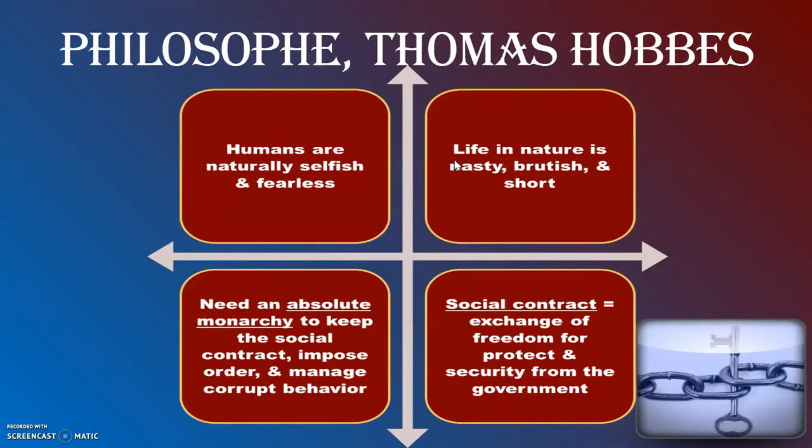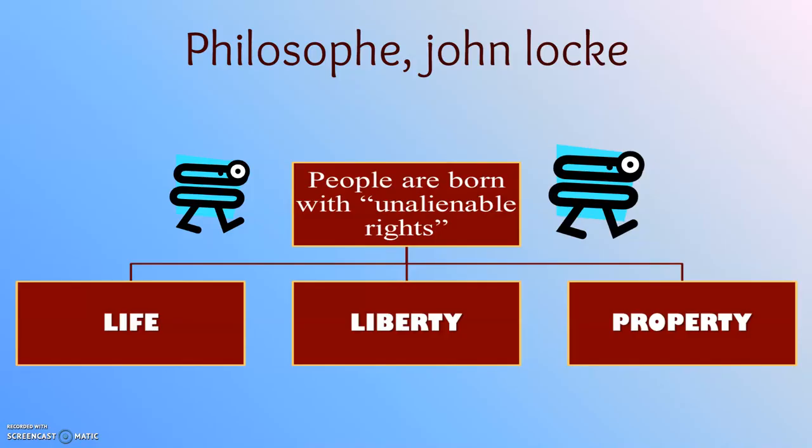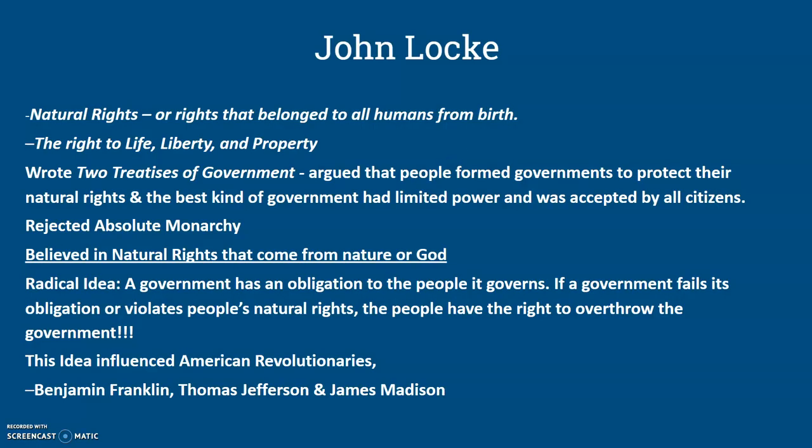Okay, philosophers, right? Things we talked about. So, remember the test, focus on the philosopher. What were their belief structure, and how was that found in the Declaration? There's Hobbes. Life in nature is nasty. Hobbes, in short, he did believe in the social contract, however, that had to be made. Locke said people are born with inalienable rights, life, liberty, property. He also believed that government had a limited power, and the best one was accepted by all citizens. There was no such thing as an absolute monarchy. It should be rejected. Natural rights come from nature, okay, not a king. And if government fails its obligation or violates people's natural rights, the people have the right to overthrow it.